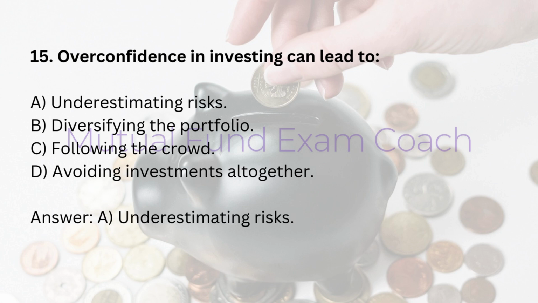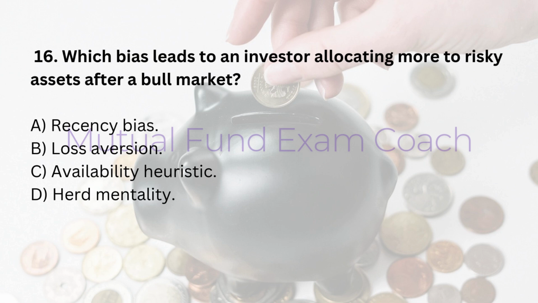16. Which bias leads to an investor allocating more to risky assets after a bull market? A. Recency bias. B. Loss aversion. C. Availability heuristic. D.